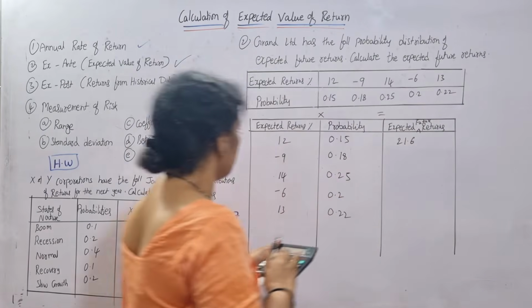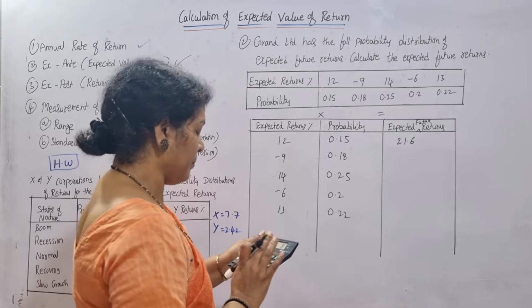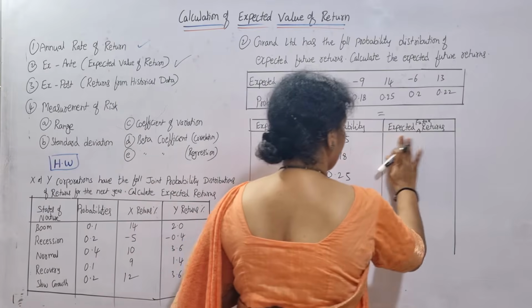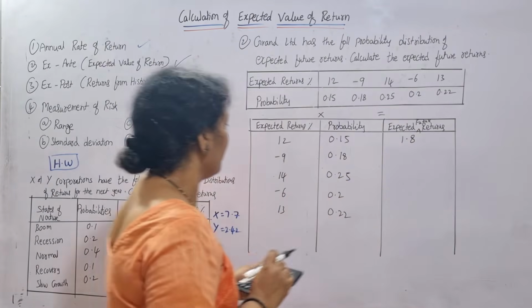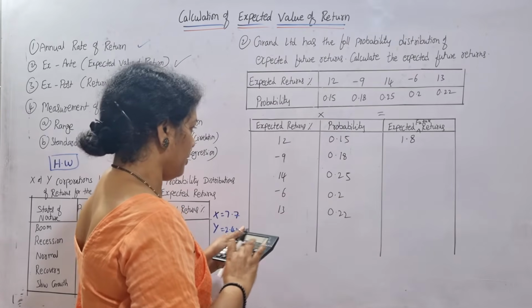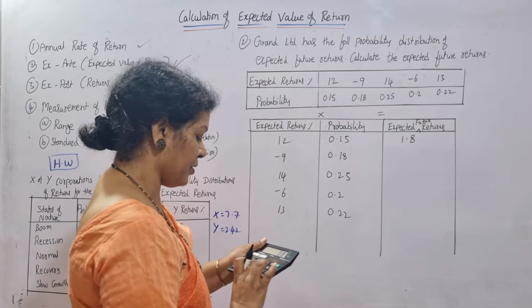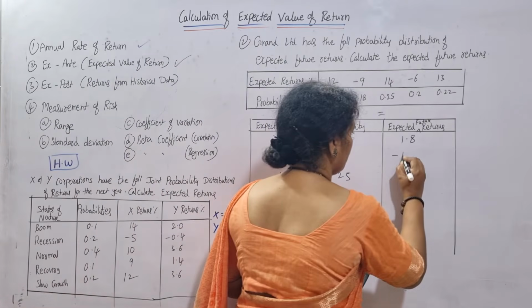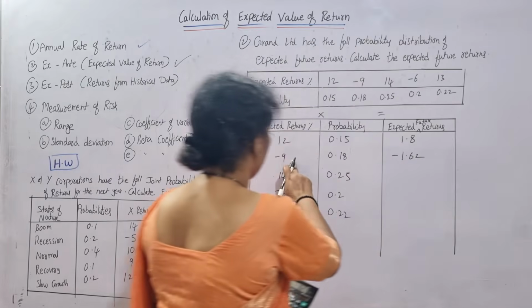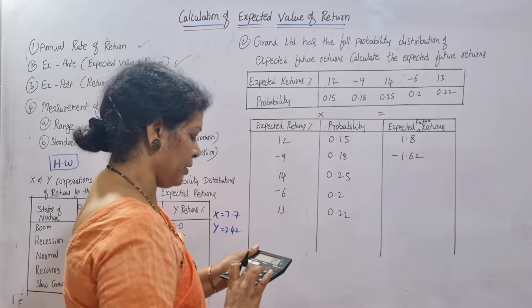Am I right? Once again, let me check, because every total problem will go wrong. No, it's 1.8. See? While talking to you, I made a mistake. The second one is 9 into 0.18. This is a minus value, so minus 1.62. The next one, 14 into 0.25.